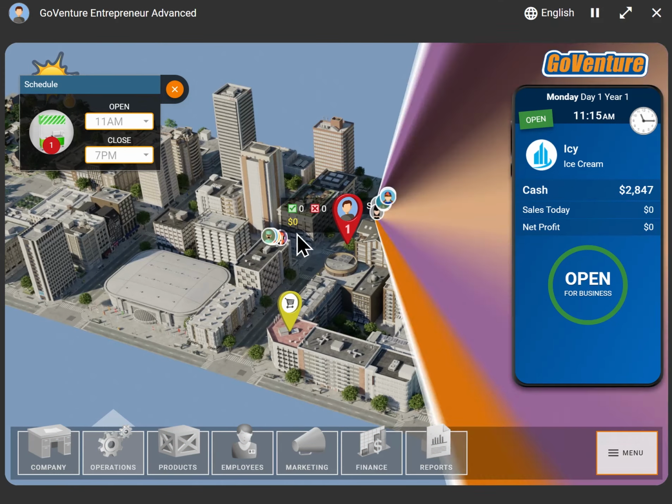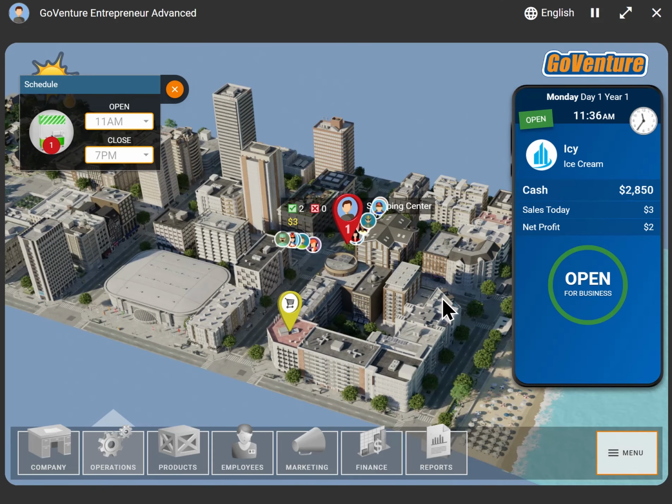Now, similar to Lemonade Stand, we can now see our customers coming into our kiosk. And now, unlike Lemonade Stand, I don't have to click anything to mix any product.